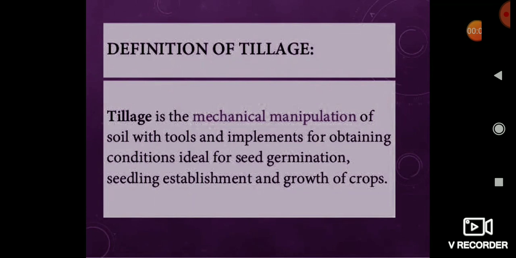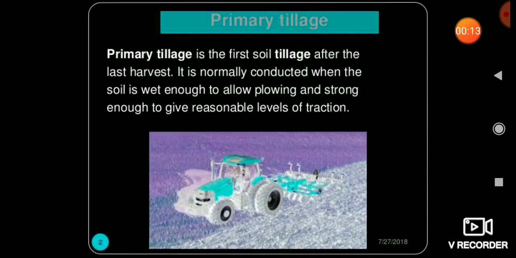50 to 60% of our crop growth will depend upon the tillage operation. How we do the tillage operation will decide how much crop and how well the crops will grow in our field. Friends, the first type of tillage operation is primary tillage operation. I think all of you have studied the theory for your semester examination, so I don't have to elaborate it so much. I will keep it short and mostly focus on the portion from where questions are asked in the GATE examination.